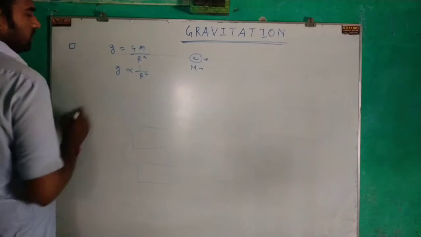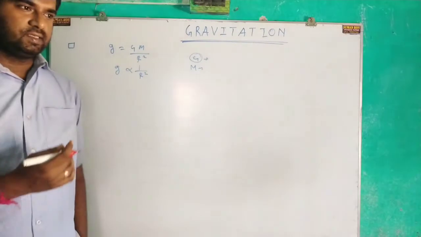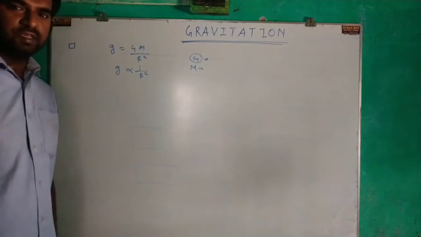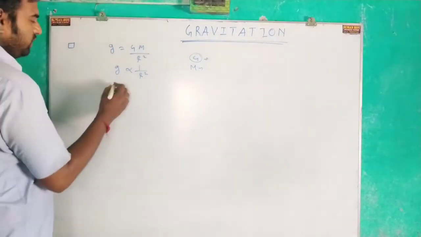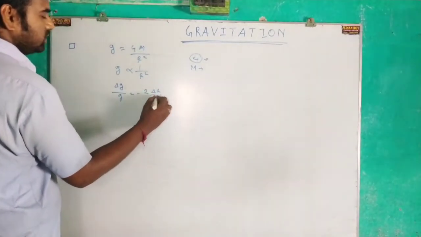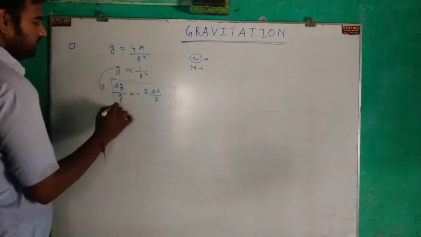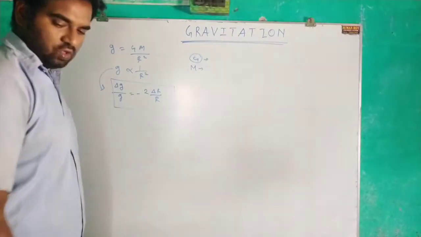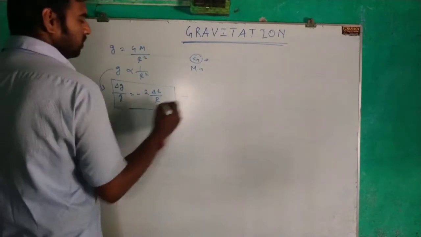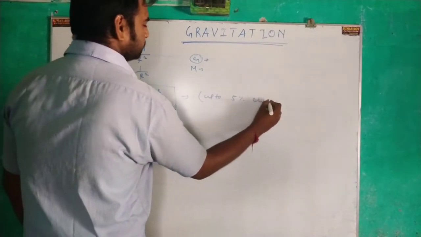Sometimes it will ask that the percentage change of radius of Earth is something, and we need to find out the percentage change of acceleration due to gravity. So now from this equation we can write delta g by g equals minus 2 into delta R by R. But remember, this formula is applicable only up to 5% change.